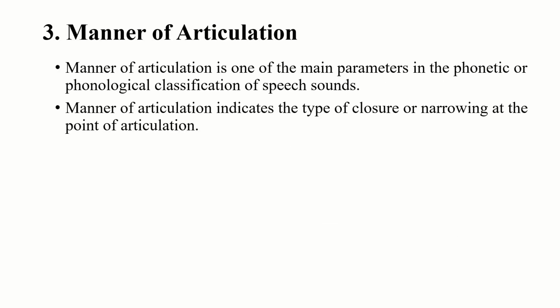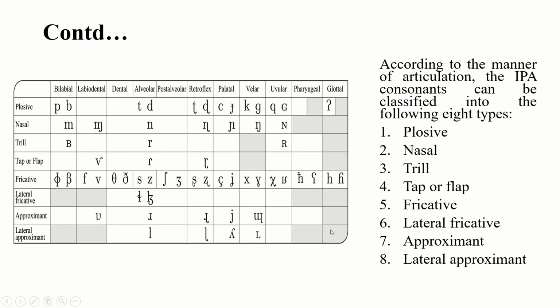And next one is manner of articulation now. Manner of articulation is one of the main parameters in the phonetic or phonological classification of speech sounds. It indicates the type of closure or narrowing at the point of articulation. Talking about the manner of articulation, there are types. Look at this vertical side: plosive, nasal, trill, tap or flap, fricative, lateral fricative, approximant, and lateral approximant. These are the sounds classified into these different types based on manner of articulation.